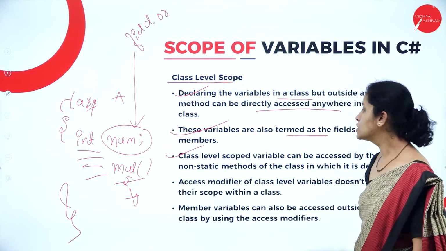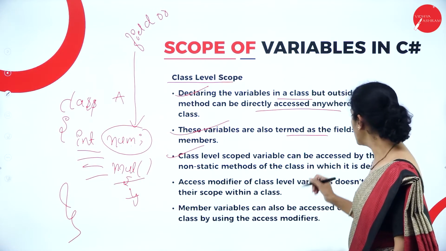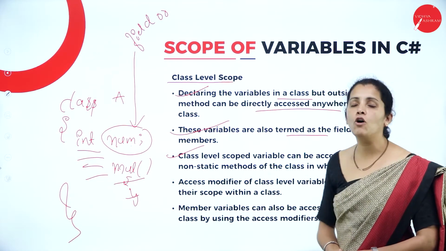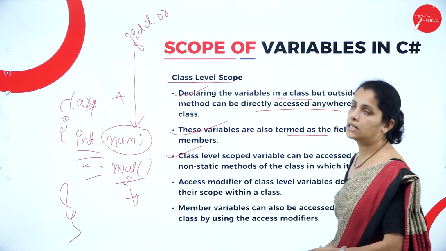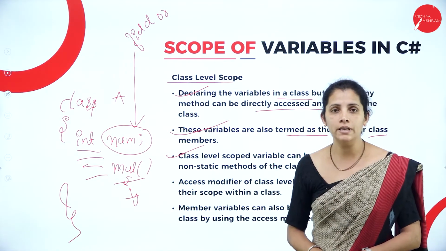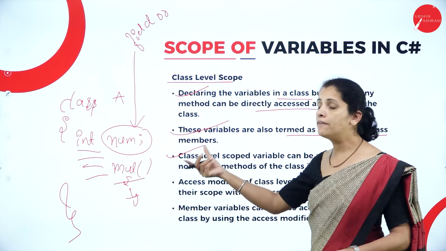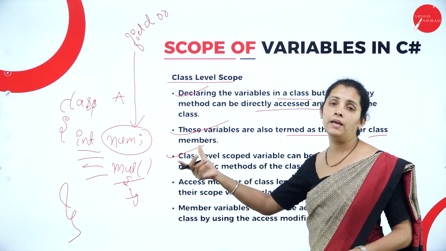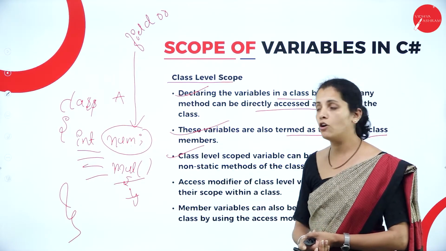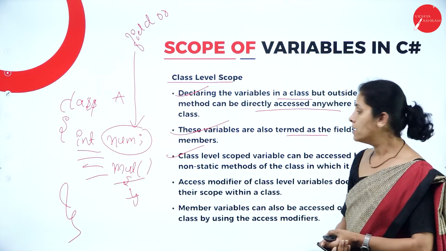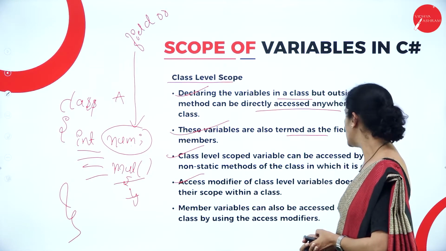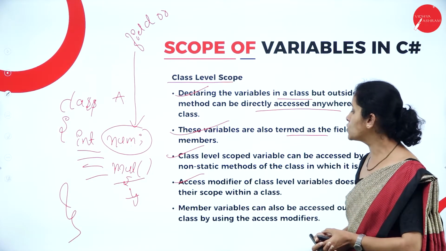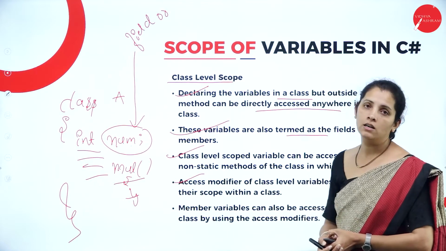Class level scoped variable can be accessed by the non-static method of the class in which it is declared. That means the class level variables can be accessed by the non-static method.